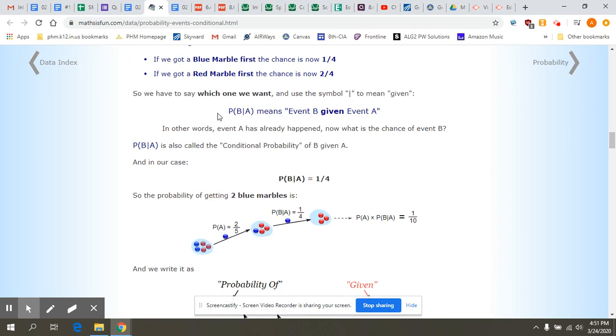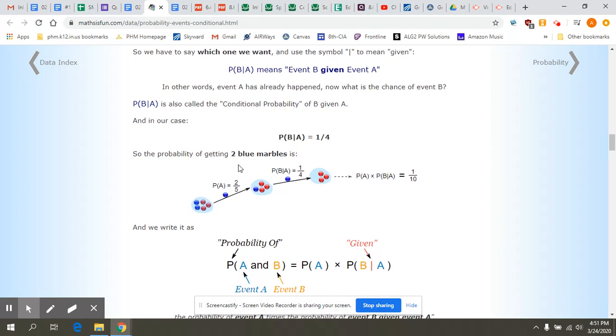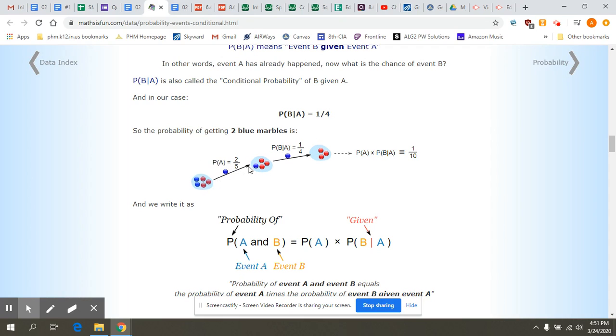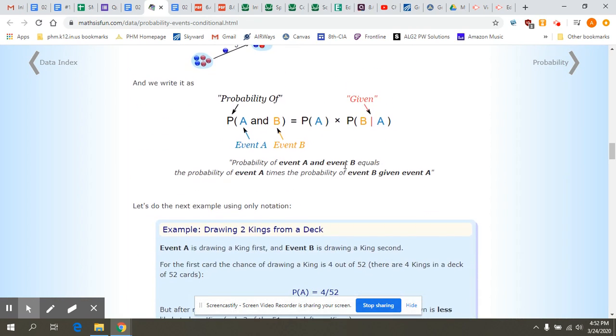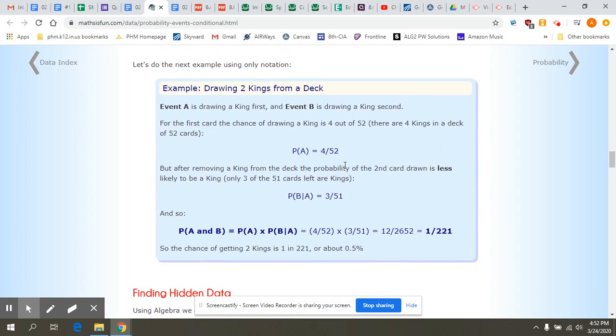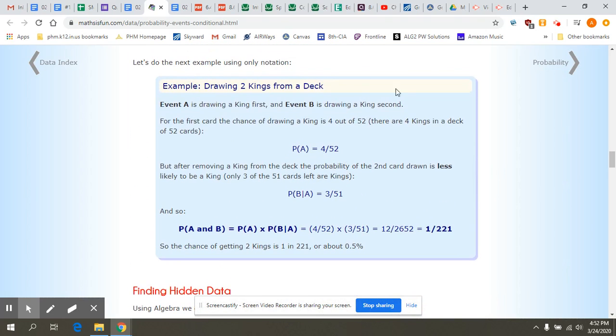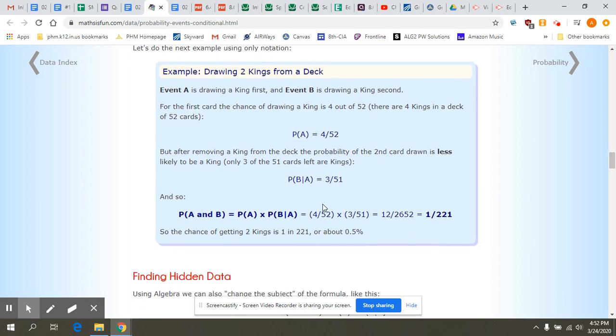This is called conditional probability. It's based on the condition of what happened before. What is given to us? So the probability of getting 2 blue marbles is the probability of getting a blue marble, then the probability of getting a blue marble. When we're talking about the probability of event A and B, we're talking about the probability of A times the probability that B happens given A happened. We have to follow through the tree diagram. You can feel free to read through these other examples here. Drawing 2 kings from a deck is going to work the same way.